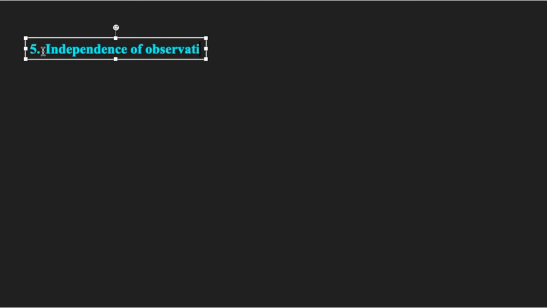Now the fifth assumption here is independence of observations. What does independence of observations mean? It means there is no relationship between the observations in each group or between the groups themselves.